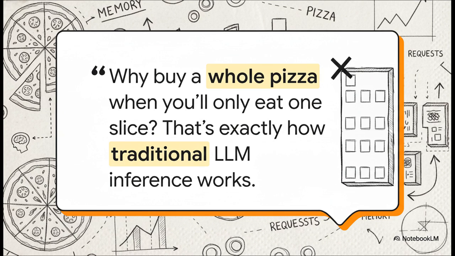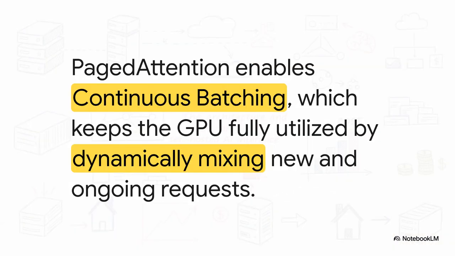It reserved a huge slice of memory for every user, even if they only needed a tiny bit. Paged attention puts a stop to that. You only pay for the slices you actually eat. And this super smart memory management is what enables another incredible technique called continuous batching. Basically, instead of waiting for a whole group of requests to finish, the engine can dynamically swap in a new request the microsecond an old one is done. The end result? Your GPU is constantly working, constantly churning out tokens. You are getting the absolute maximum performance for your fixed cost.